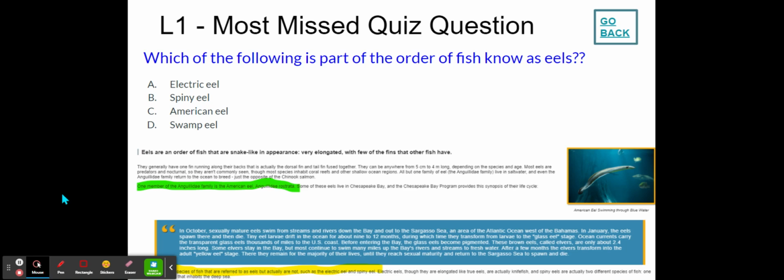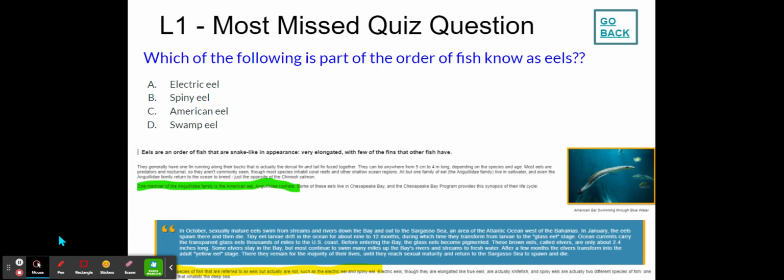And in green highlighted here, it says, one member of the Anguillidae family is the American eel, Anguilla rostrata. Some of these eels live in Chesapeake Bay.